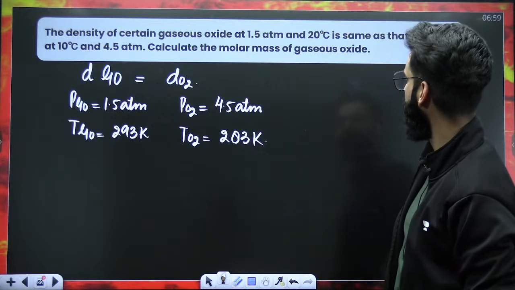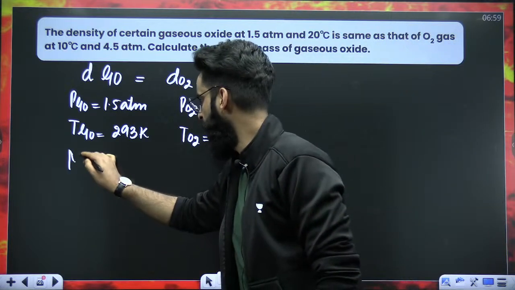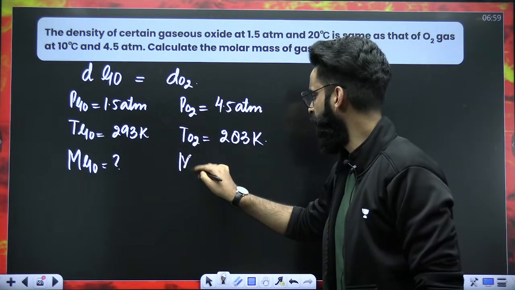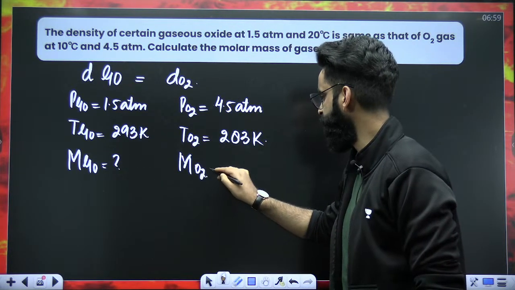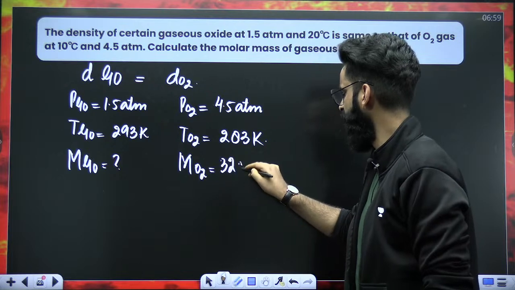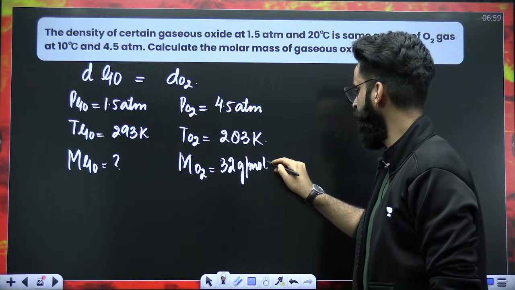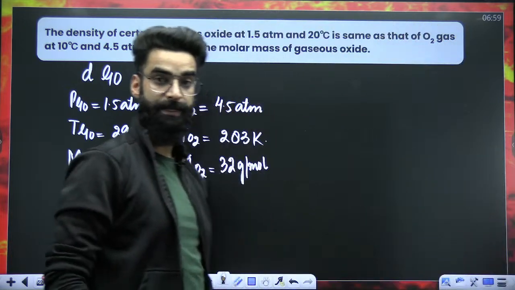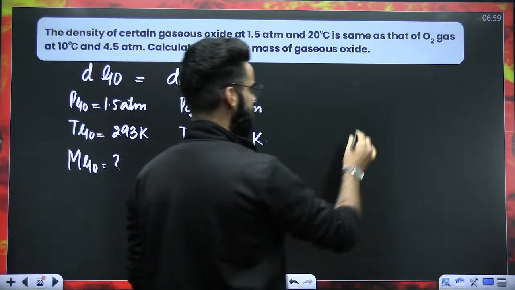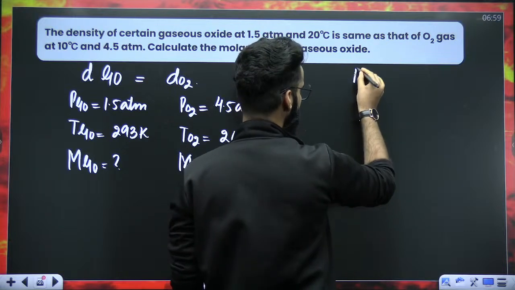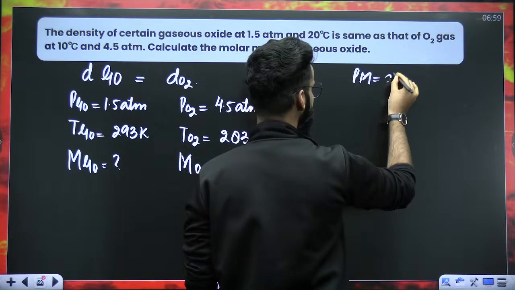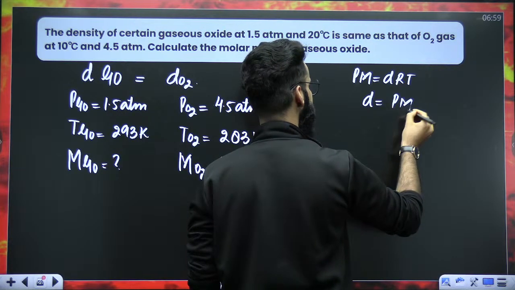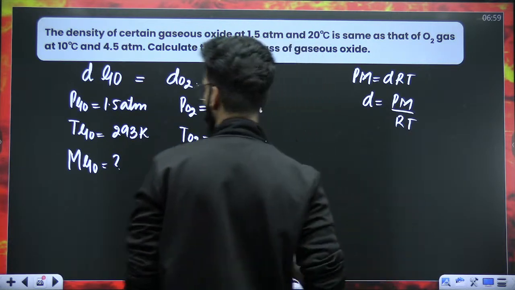What are we supposed to calculate? The molar mass of the gaseous oxide. Do we know the molar mass of O2? Yes, we know the molar mass of O2. How much is that? 32 grams per mole. Now people, understand what I'm going to say. A few minutes back we saw one equation: PM is equal to dRT, right? So I'll say density is equal to PM divided by RT.